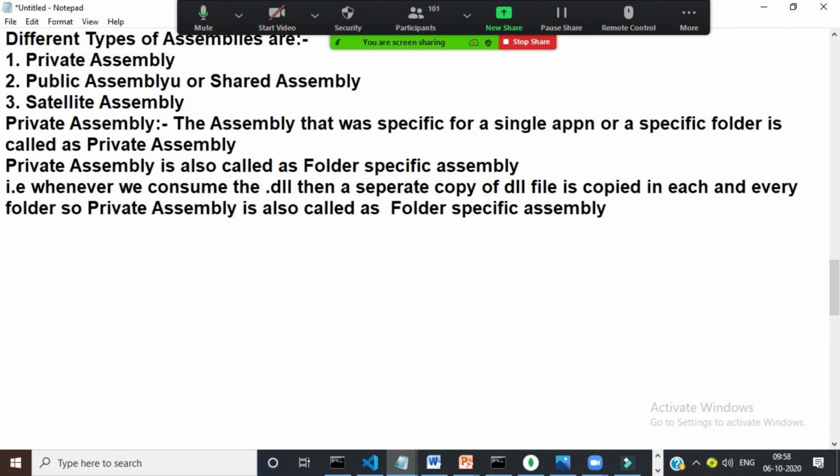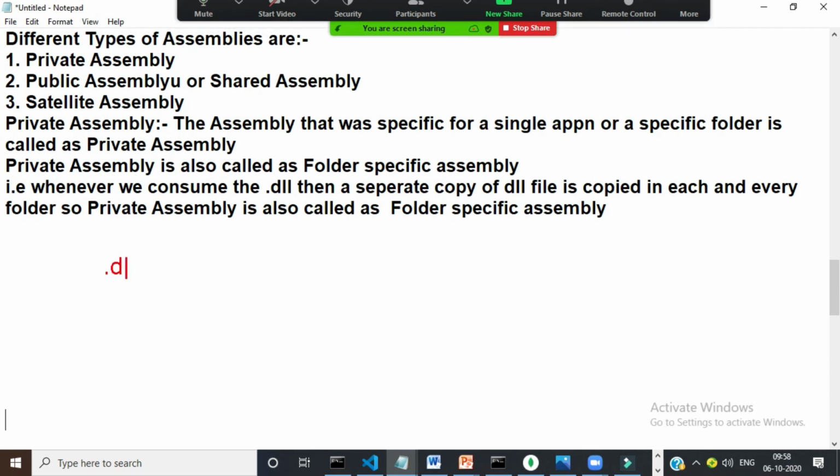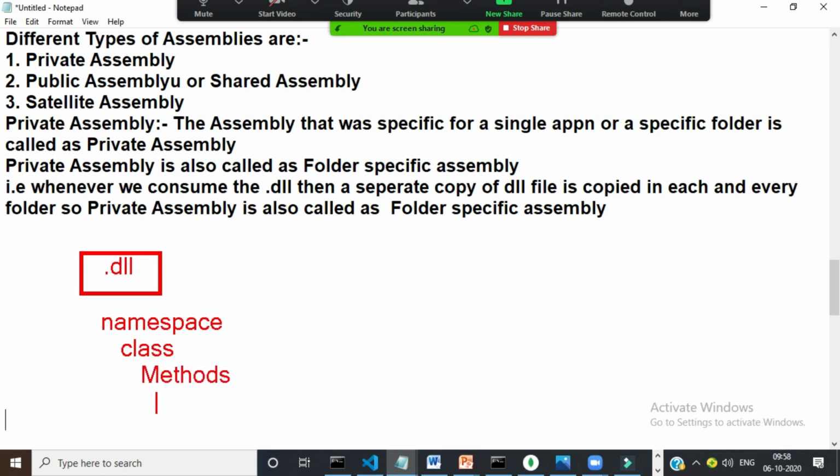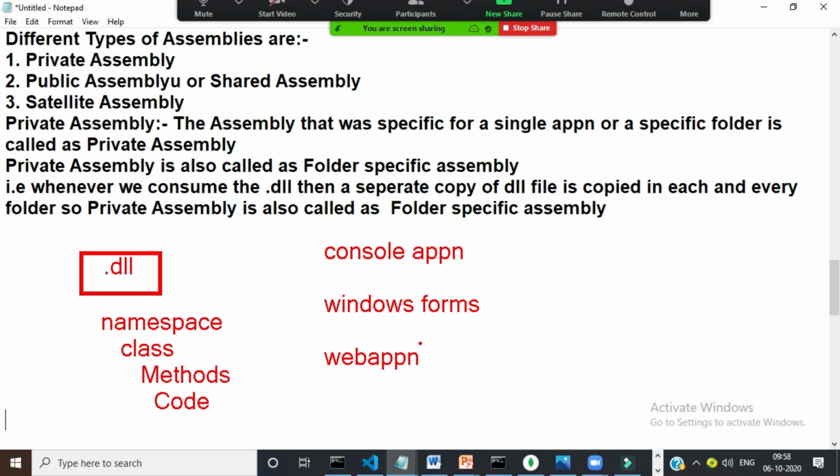So what is the meaning of that? I will tell you. For example, I am creating one DLL file. The extension is .dll. A DLL is a collection of namespaces. I told you a namespace consists of classes, classes consist of methods, and a method consists of code. Whenever you create a DLL file and want to consume it, remember we cannot directly execute a DLL file. You can consume the DLL file in a console application, a Windows Forms application, or a web application. Generally, when you create any project in your system, a separate folder is created for each and every project. Yes or no?